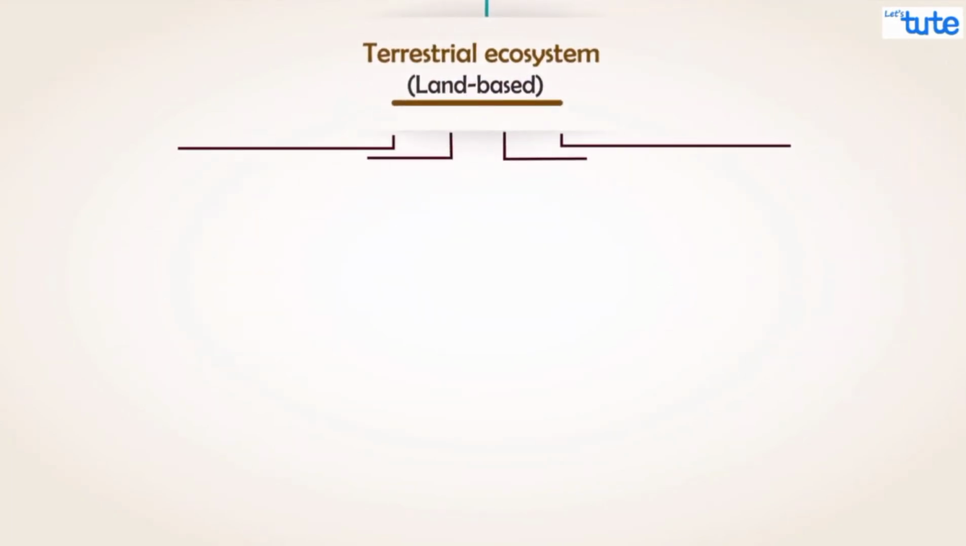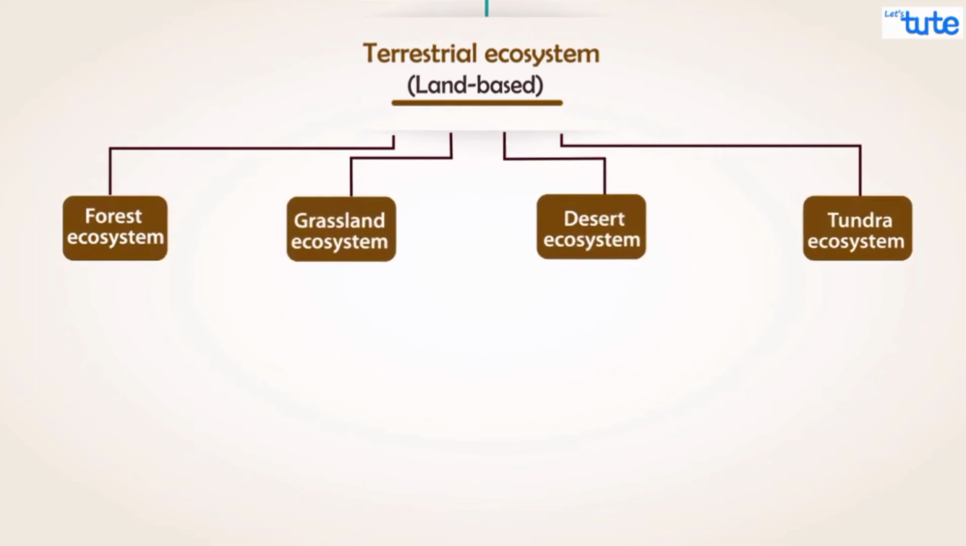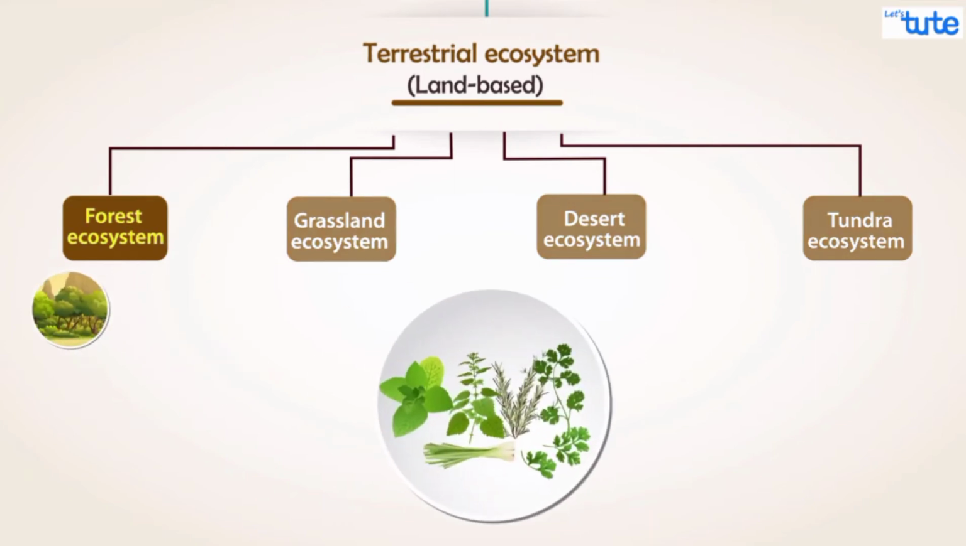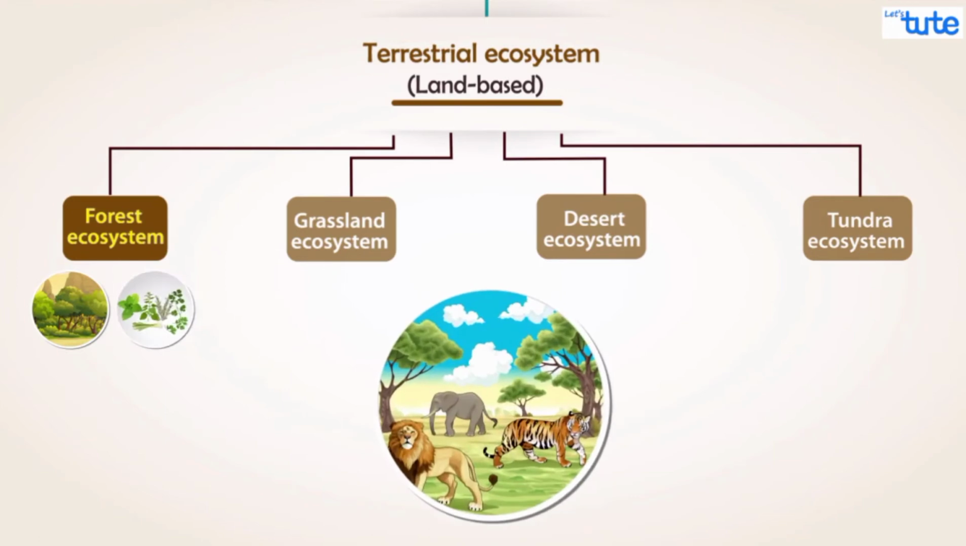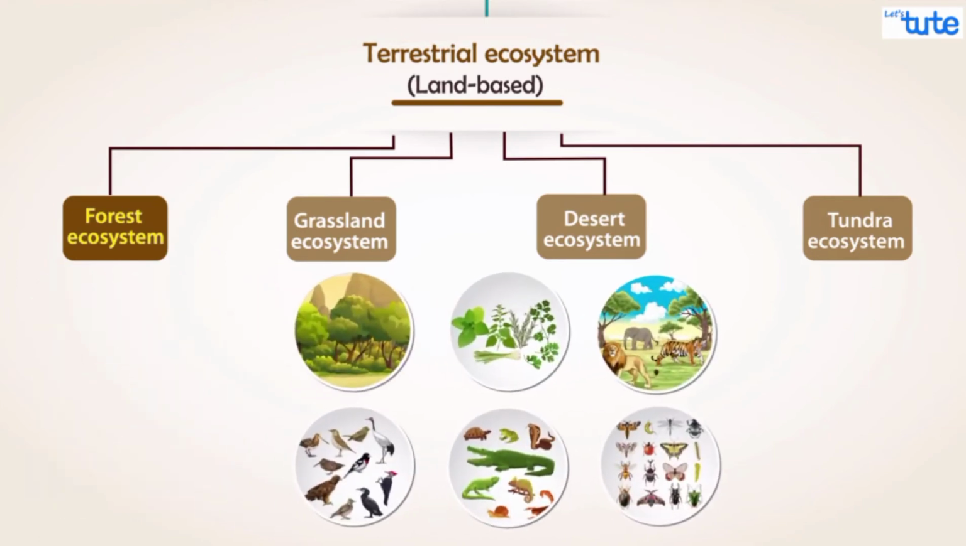First, let's talk about the terrestrial ecosystem classifications. These are the types of classification based on terrestrial ecosystem. First, let's talk about the forest ecosystem. It consists of many trees, different plants, herbs, and a host of a large variety of animals, birds, reptiles, and insects. Here, the living and non-living factors coexist.